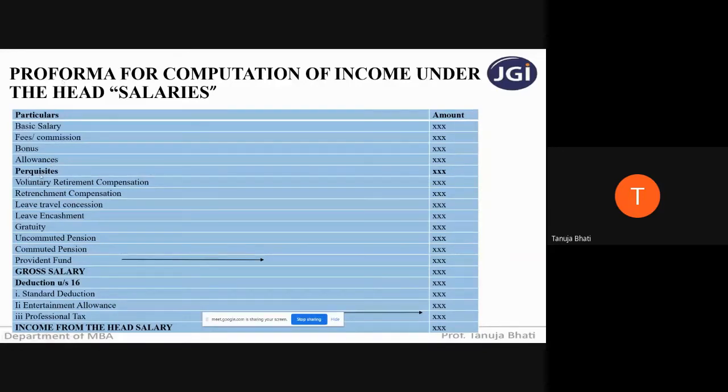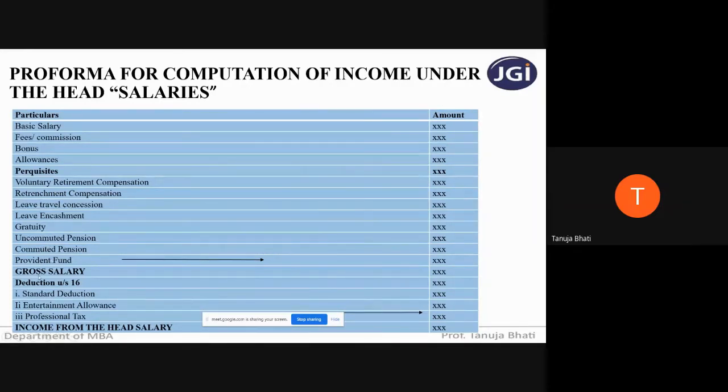Perquisites we will be dealing in today's lecture. Then we know voluntary retirement compensation, we have calculations, retrenchment compensation, we have provisions, leave travel concession, we have to see in which route he's traveling through, and based on that concession is given. Leave encashment, again provisions we have to use. There is exemption for gratuity, also there is exemption. Uncommuted pension, also there is certain exemption. Commuted pension and provident fund. So all these we have already seen how to calculate individually.